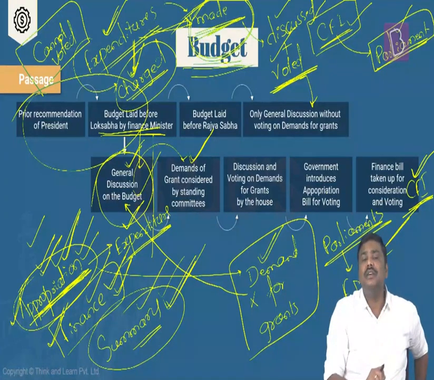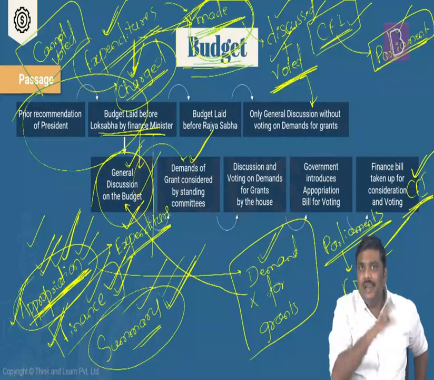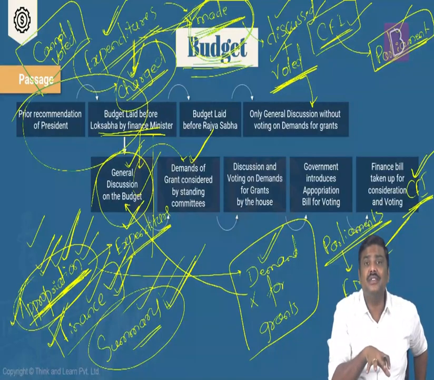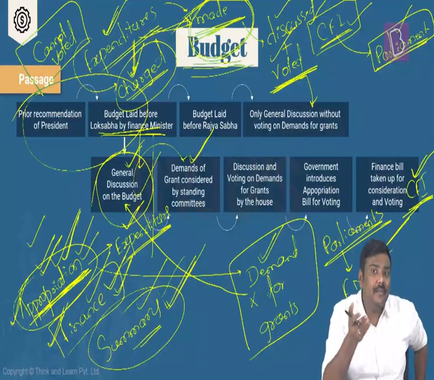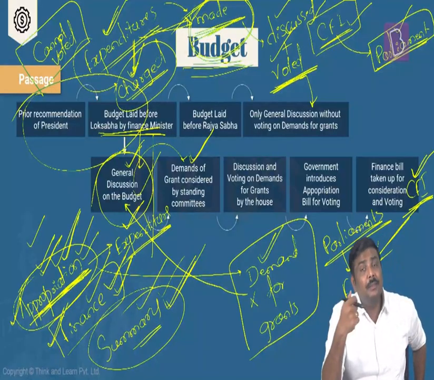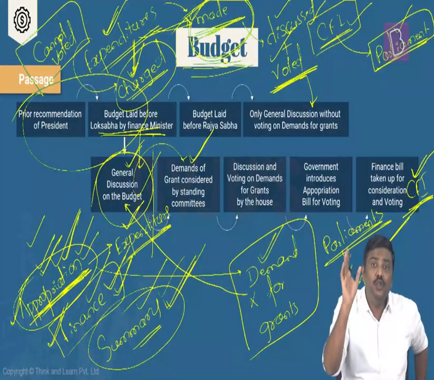And as such, please remember this. Earlier, even though we practiced the same process, we used to announce the budget on the last working day of February, and by the time the budget was actually passed and the president would give the assent, it would be somewhere in the month of June and July.